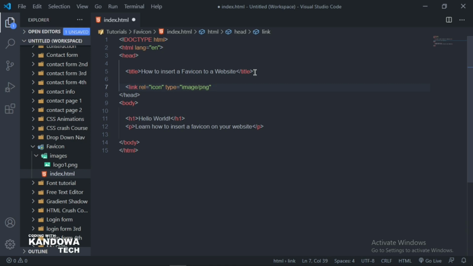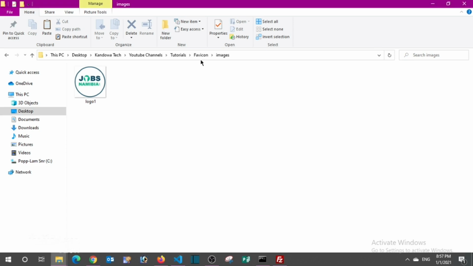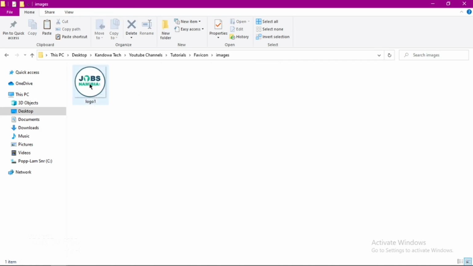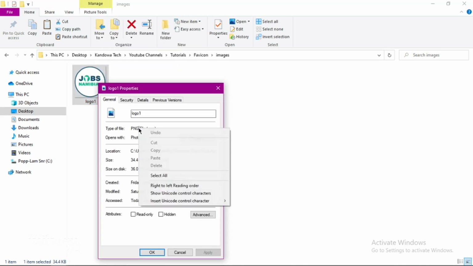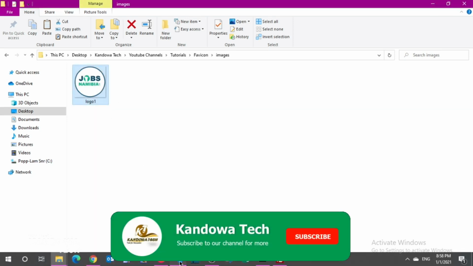The next thing I want to do is add the href. I know my image is inside my image folder, and this image has the name of logo1, and the format, we know it's PNG. If you open this, right click, and look at the properties, you can tell that the type is a PNG. Perfect. So come back into our text editor.